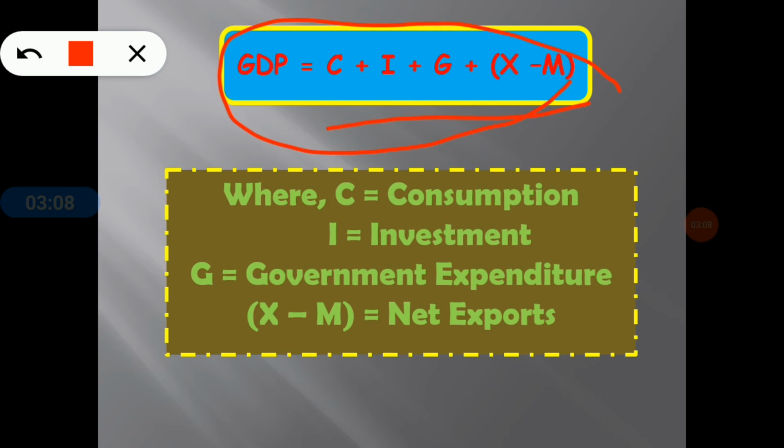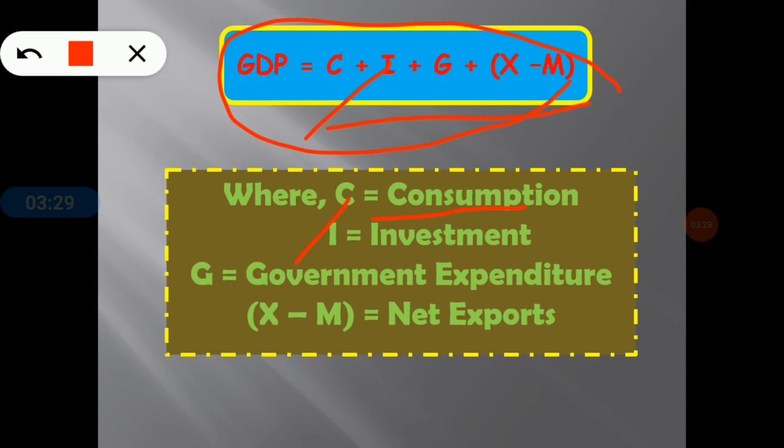So what is the C, I, G and X minus M? C is the consumption of the goods and services which are produced basically within a country's border.